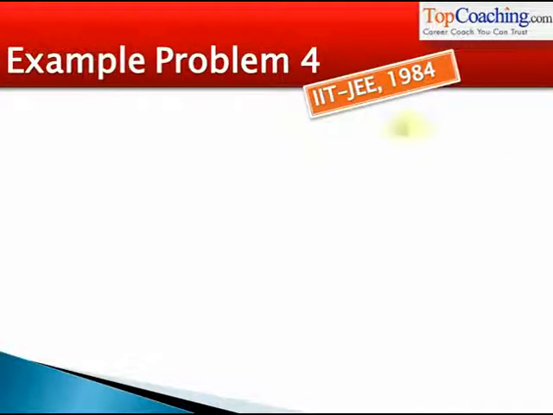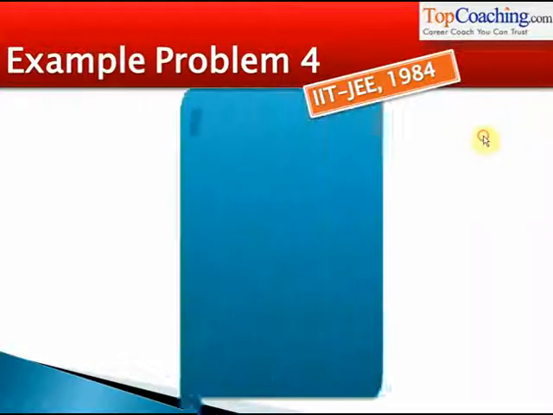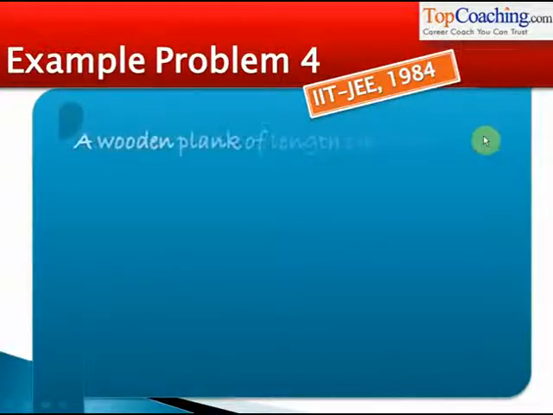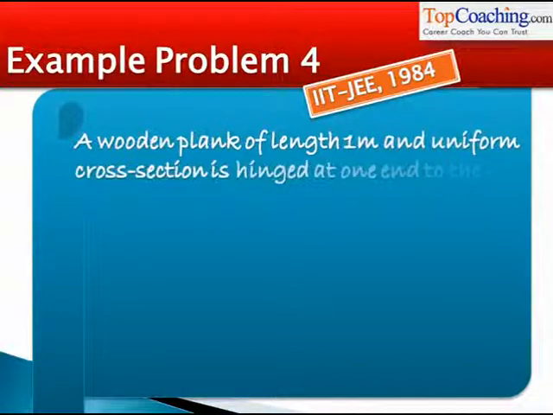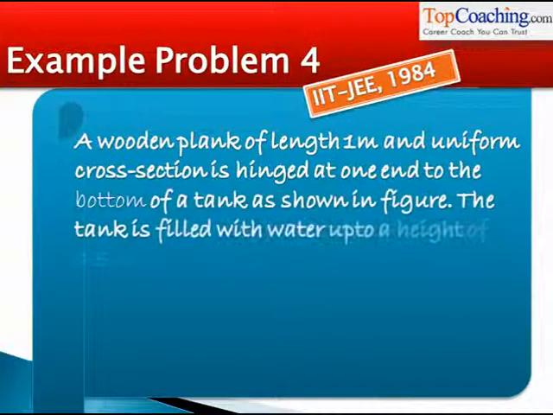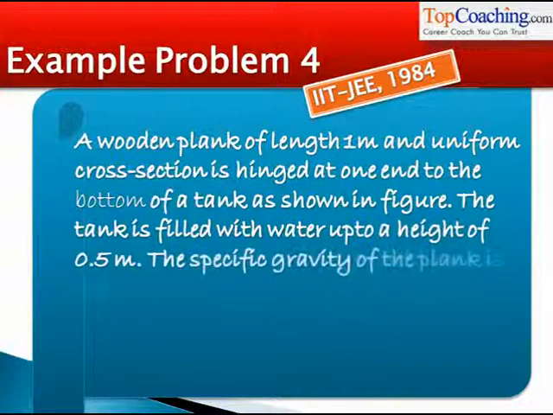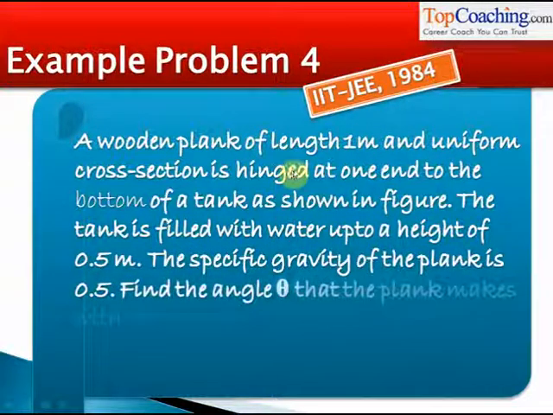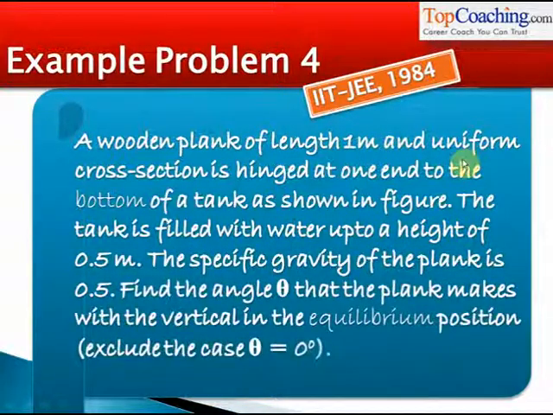Here's another example problem, and this one was asked in IIT JEE 1984. A wooden plank of length 1 meter and uniform cross section is hinged at one end to the bottom of a tank as shown in the figure. The tank is filled with water up to a height 0.5 meters. The specific gravity of the plank is 0.5. Find the angle theta that the plank makes with the vertical in the equilibrium position.